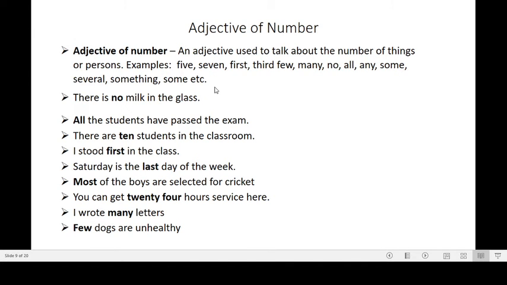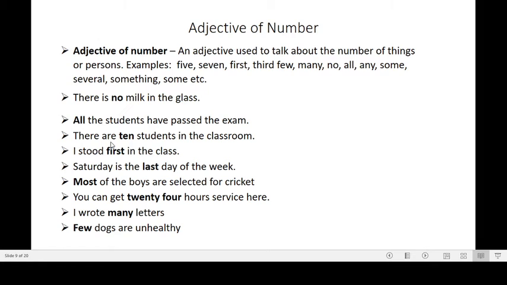Now let's learn adjective of number. An adjective of number is used to talk about the number of things or persons. They usually answer the question how many, and you say 5, 7, or first, third, few. Okay, how many, no, all, any, some. Such words are called adjective of number.